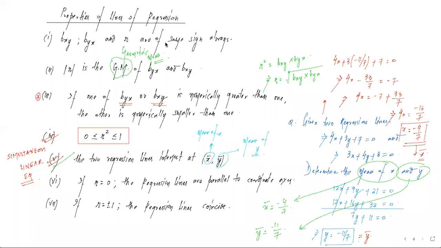Now the next two properties are once again very important for short questions. What is the geometrical meaning of the statement that the coefficient of correlation has become 0? इसका मतलब है कि दोनों regression lines parallel to coordinate axis हैं. ये हम ध्यान रखेंगे that the regression lines are parallel to the coordinate axis, और अगर r का वैल्यू +1 या -1, coefficient of correlation का वैल्यू +1 या -1, एग्जैक्ट वैल्यू +1 या -1 ले लेता है, तो हम समझेंगे that the regression lines coincide. So once again इसके बारे में बहुत डिटेल हमें नहीं जानना, just knowledge कि ये क्या हो रहा है, that will suffice the purpose.